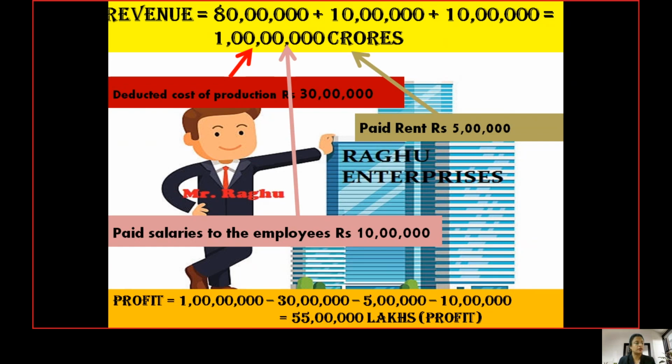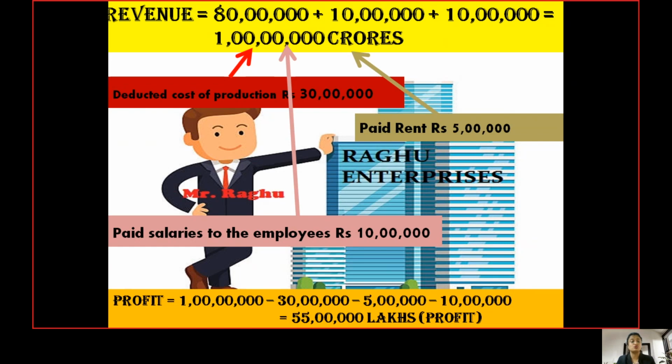So children, I hope you are able to understand the meaning of profit, and how profit is different from revenue. Revenue is an overall inflow, and out of that, when we pay for the cost of manufacturing expenses of the business, and apart from that the other basic expenses, we call it the operating expenses of the business. The remaining value will be called what? That is the profit. Okay, so we have seen how Raghu Enterprises has calculated a profit.